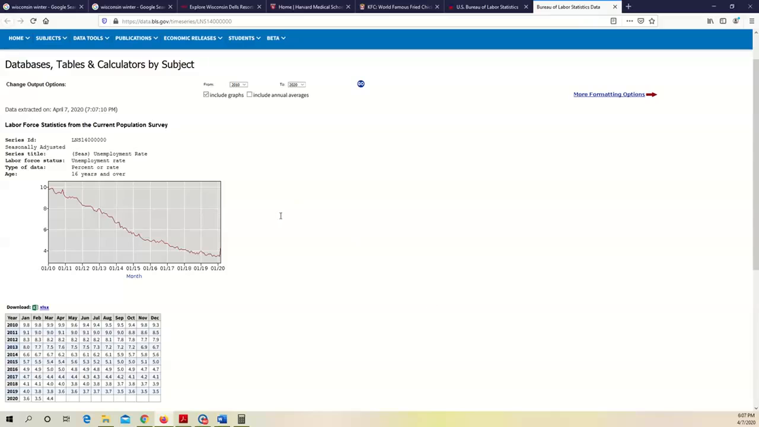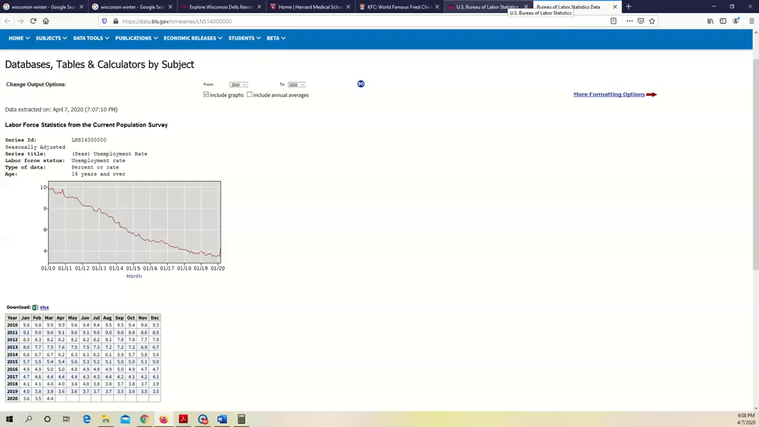And remember the starting point, you must be at least 16 years and older, right? So that's why you see there's an age group. So over the past 10 years in the United States, on average, the unemployment rate has been falling from roughly 10% back in January 2010 to now roughly 4%. And we should expect this number to rise sharply for April and May due to the current coronavirus pandemic. Okay, so that's for the United States as a nation.